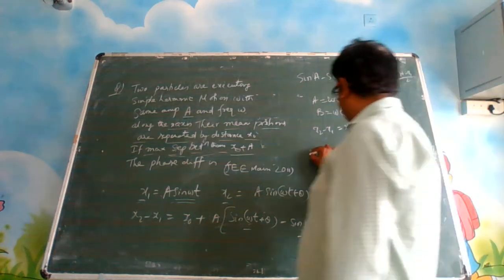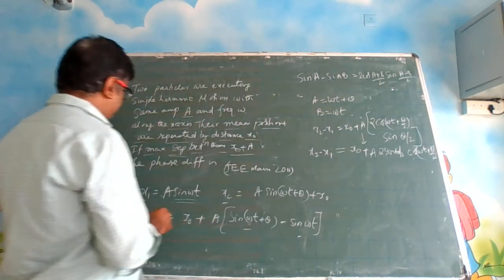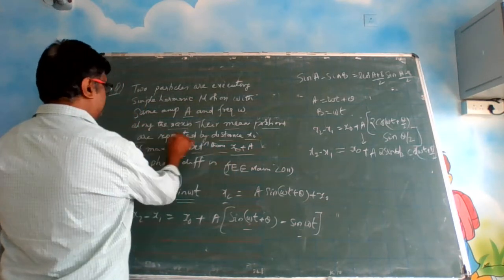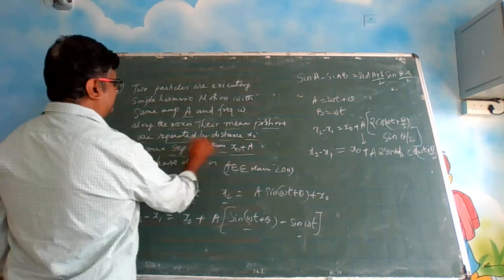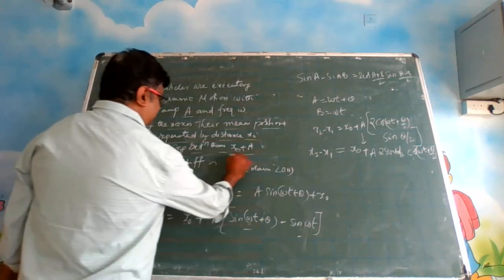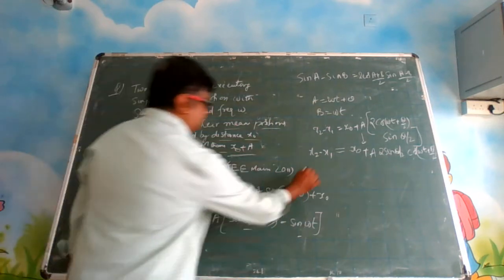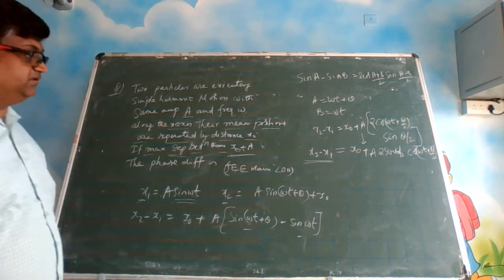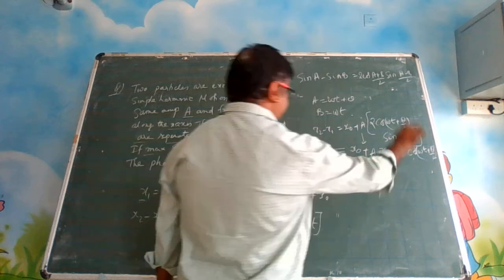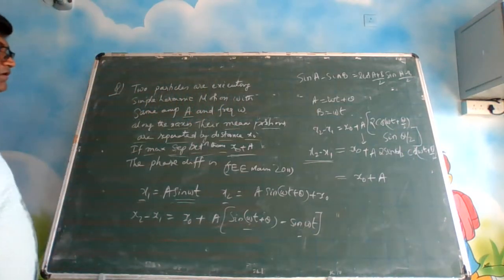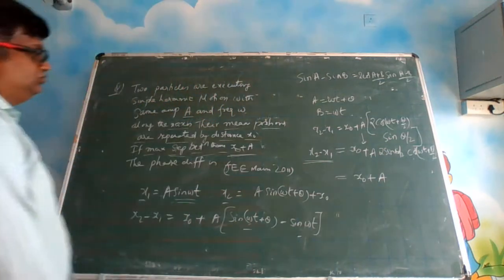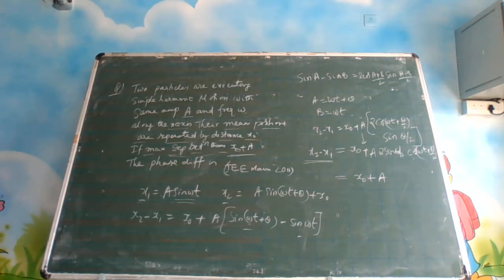But in the question they have given the difference of the displacements, where the mean positions are separated by distance x0, and the maximum separation between them is in the format of x0 plus a. So you need to compare these two and find out the phase difference.